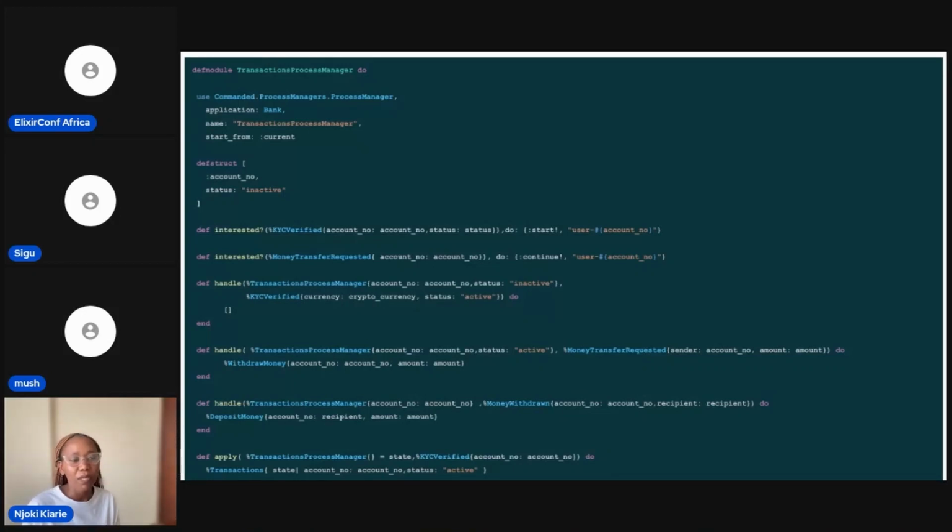How Commanded handles this, in case you need your data to be consistent, is you get to specify when you're dispatching commands. You either say if you want consistency to be strong or if you want it to be eventual. For things like a retail store or a blog, you don't need it to be 100% accurate.